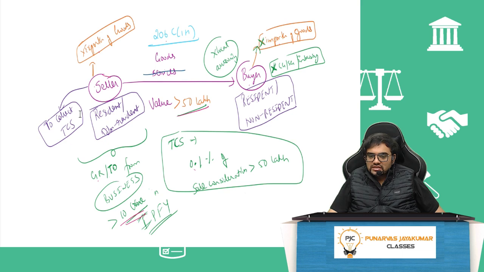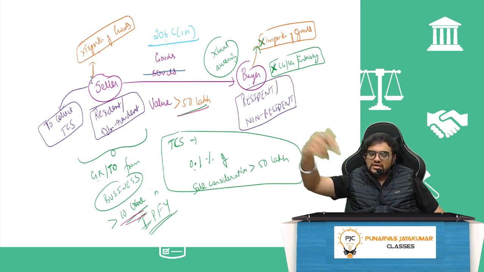Here, who is the seller? Gross receipts or turnover from business should be more than 10 crore in the immediately preceding financial year. Buyer should not be an importer of goods. Buyer should not be state government, central government, etc. Buyer should not be a local authority. Buyer can be resident or non-resident. TCS is 0.1% of sale consideration more than 50 lakh. If TDS provisions are already applicable, then TCS will not apply.